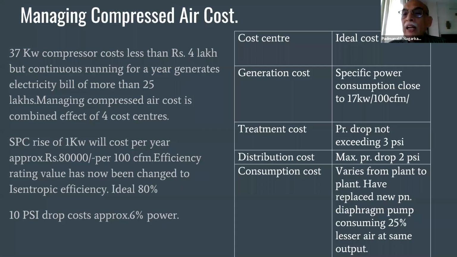The gauge was showing 85, but when we put the data logger there, we found that whenever there used to be a dip, it went right down to 67 psi. That 67 psi was not shown on the pressure gauge. The gauge was still showing 85 psi because it is a dampened pressure gauge. So he was tightening some bolts at 67 psi also, because he did not know the pressure. That gap from 67 psi to 85 psi is your artificial demand. You are unnecessarily increasing the pressure.